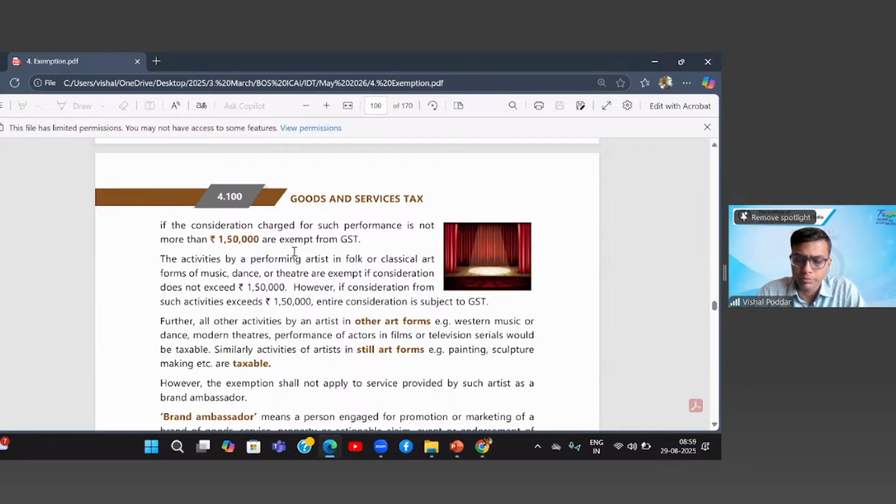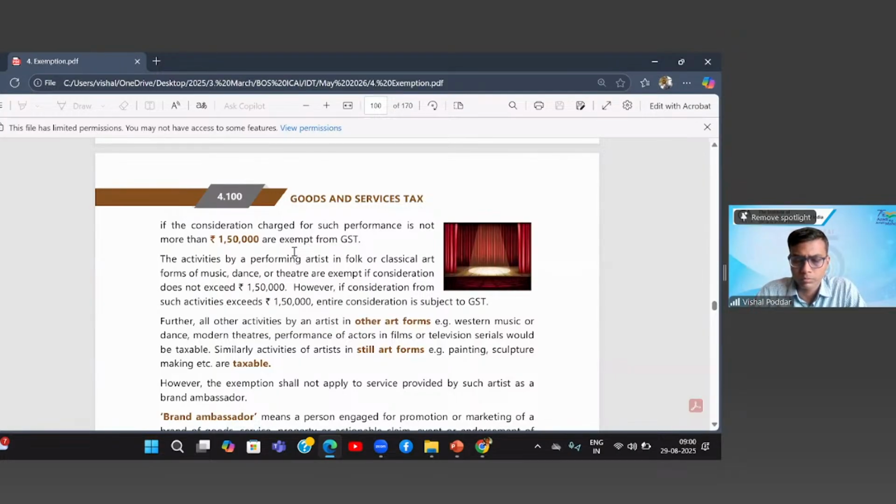However, if the consideration from such activities exceeds 1,50,000, the entire consideration is subject to GST. Further, all other activities by an artist in other art forms, for example, Western music or dance, modern theatre, performance of actors in film or television series, would be taxable.